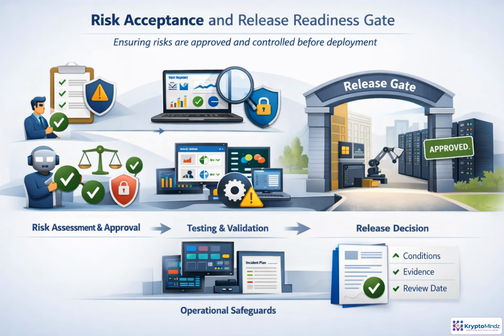Readiness also depends on operational safeguards, including monitoring thresholds, rollback plans, escalation paths, and user communications. The result is not always a simple approval or rejection. It may be conditional, with documented limits, evidence links, owners, and review dates.